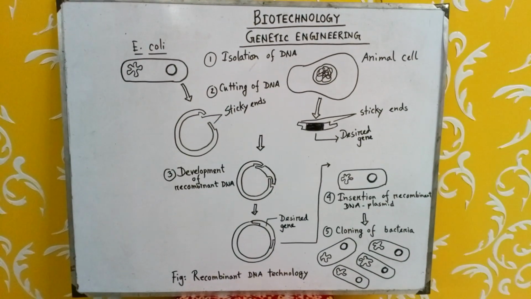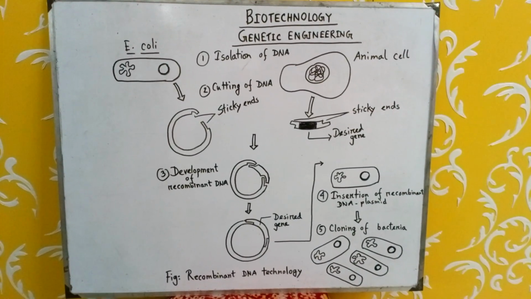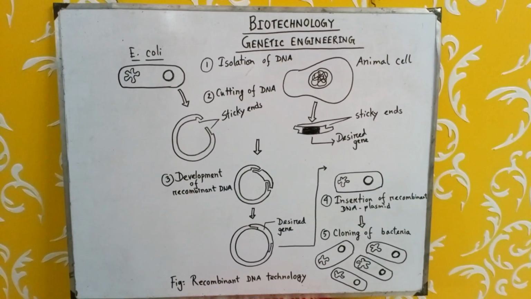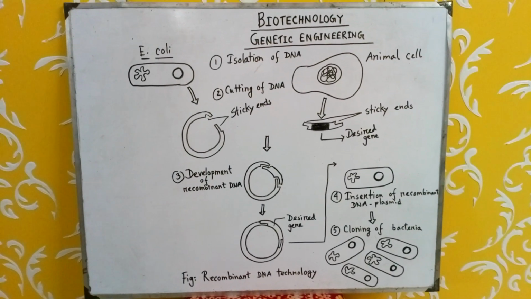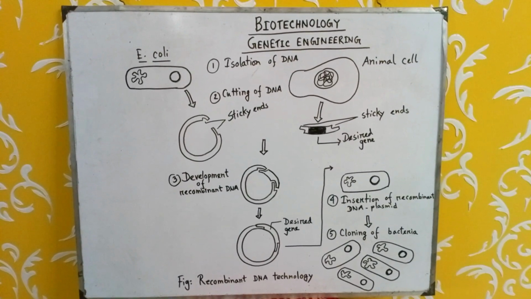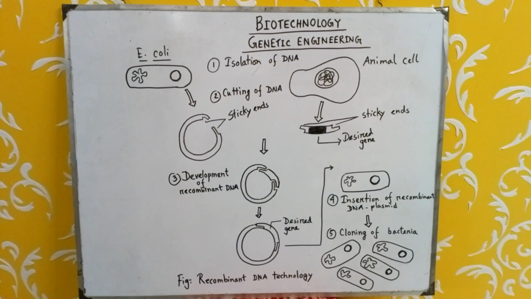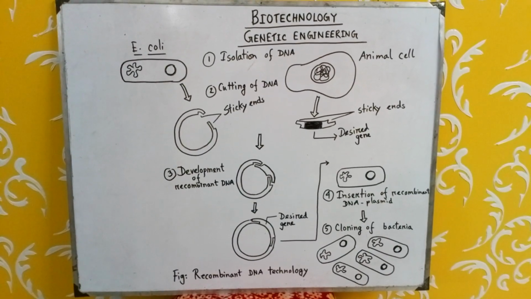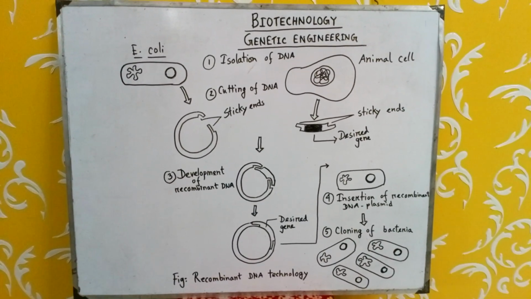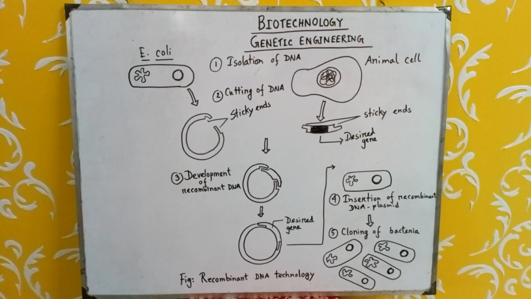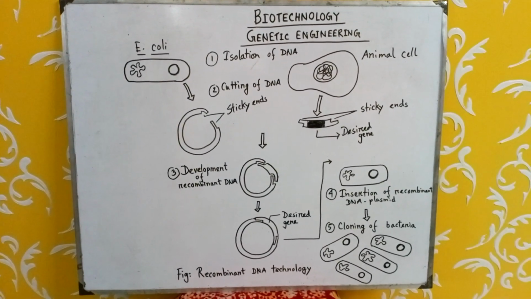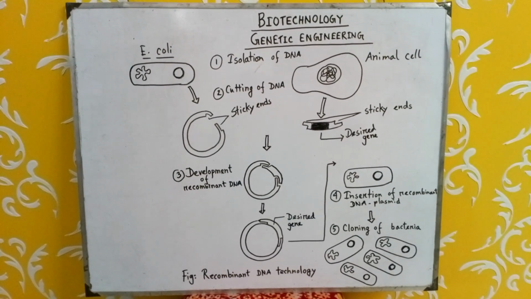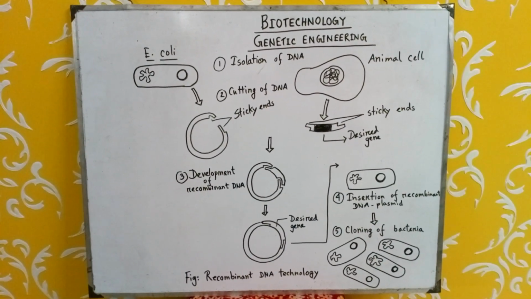This genetic engineering is now widely used in different aspects, in different branches of biology. Now we have to know what the uses of this biotechnology, of this genetic engineering are in different fields. At first, genetic engineering or recombinant DNA technology is used in development of new crops. New crops are produced with desired characteristics such as BT cotton, BT corn, BT rice. These are insect resistant varieties of crops.